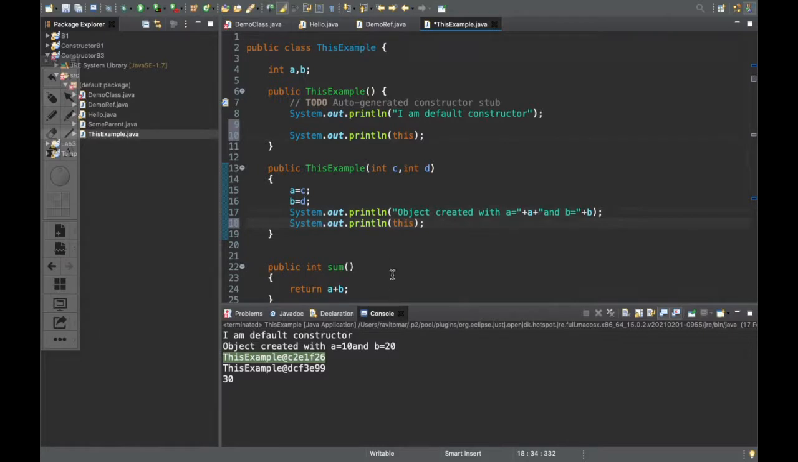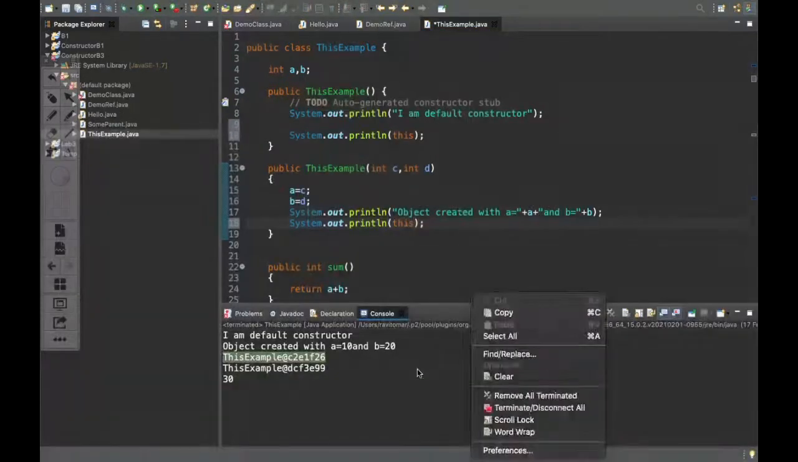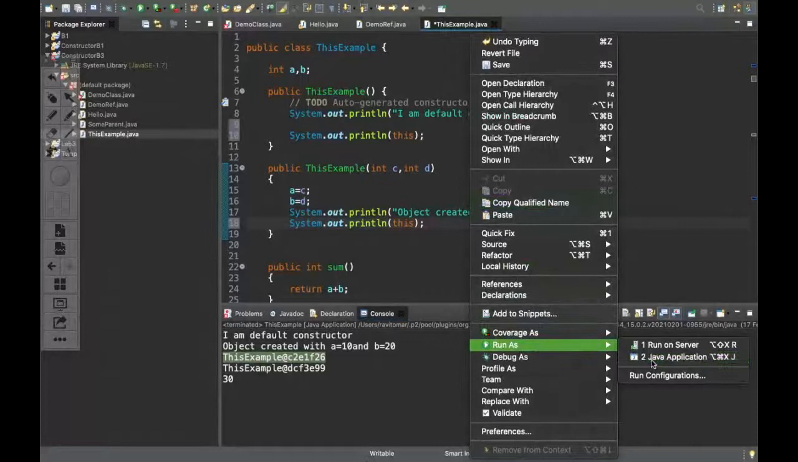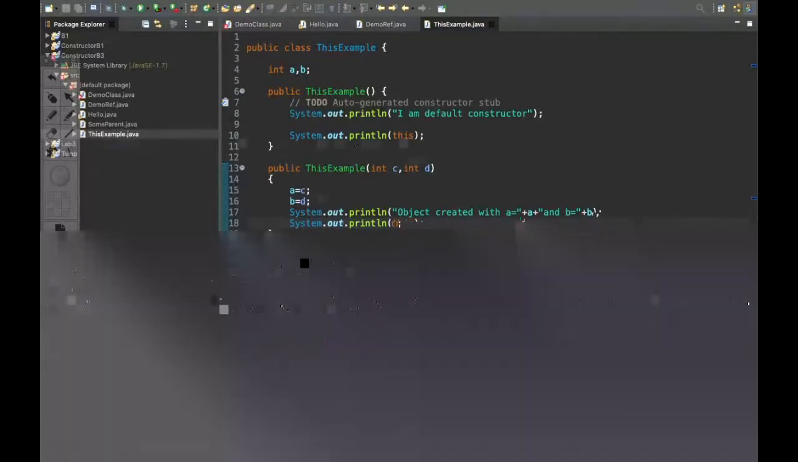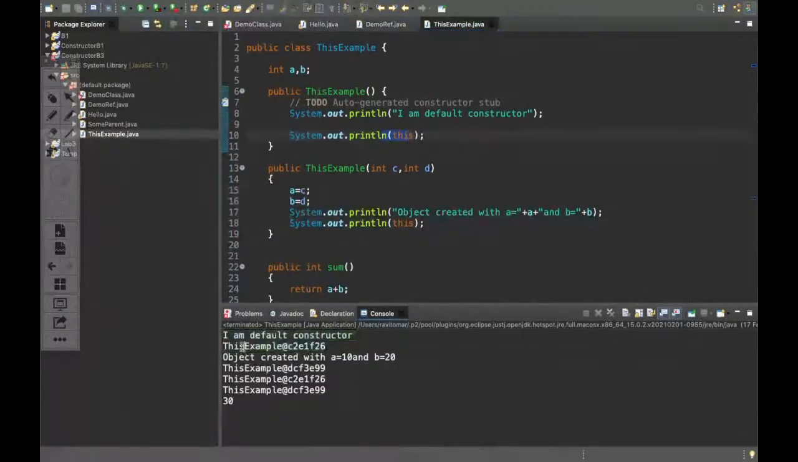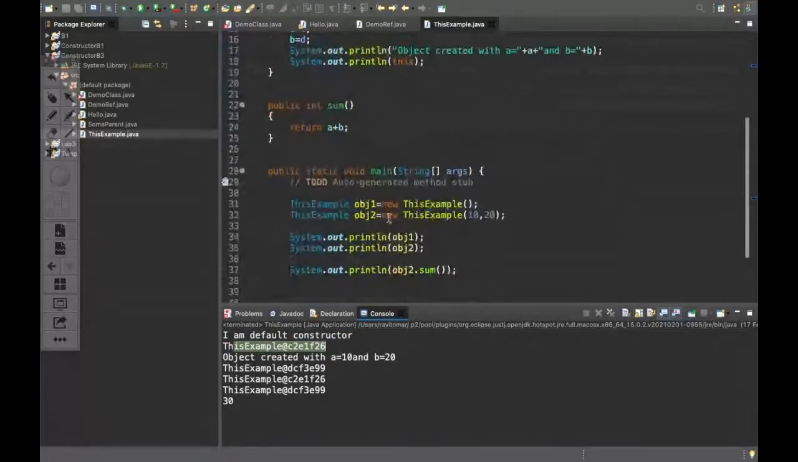See, I'm copying this line in both of the constructors, and I'll run the program again, and you will see the output. I am a default constructor, first line, then this is called. Then the second object is created, so object created, then this is called. Then I printed the first object, then the second object. So we can see this thing and this thing is exactly same, and this thing and this thing is exactly same.